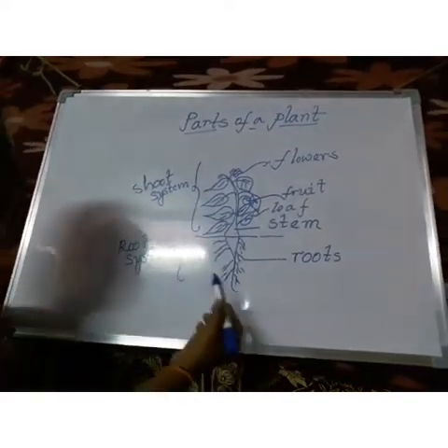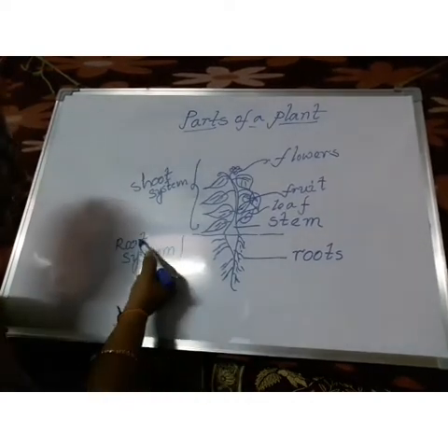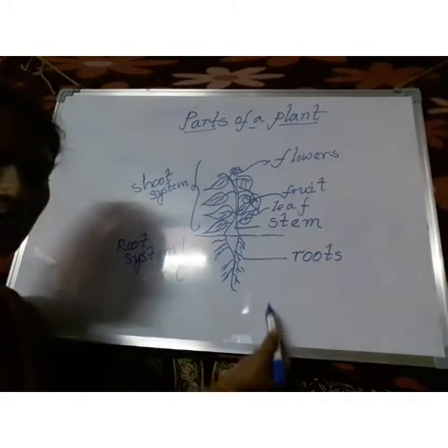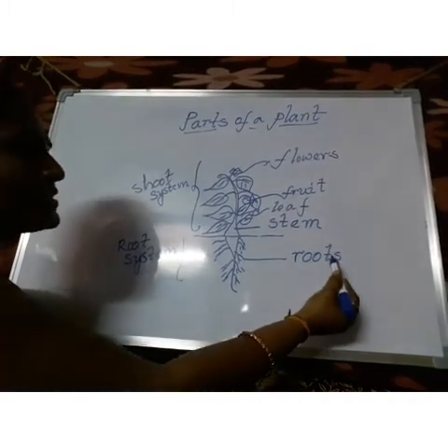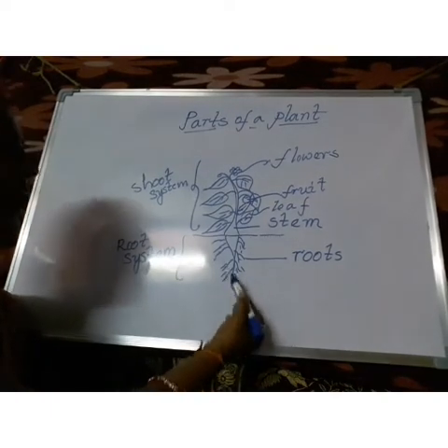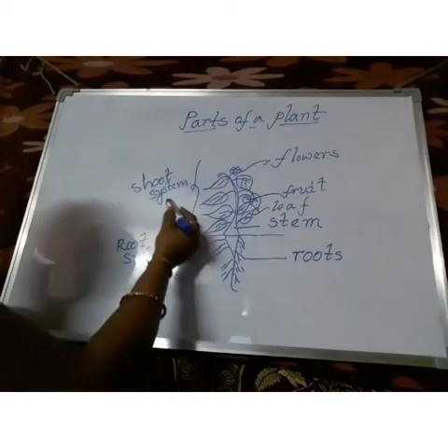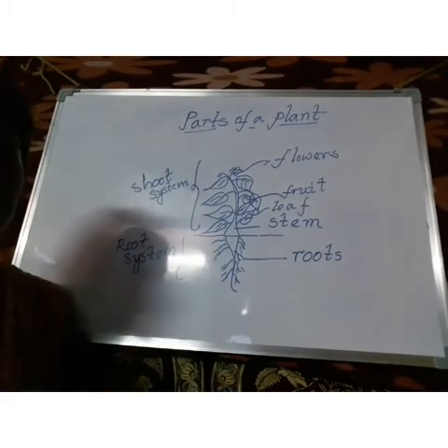First of all, we have to learn about the root system. These are the roots, and they always stay below the ground. The part we can see above the ground, we call the shoot system.